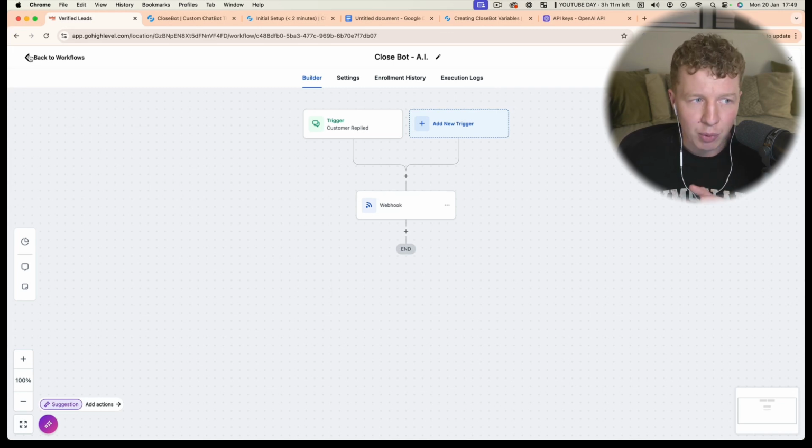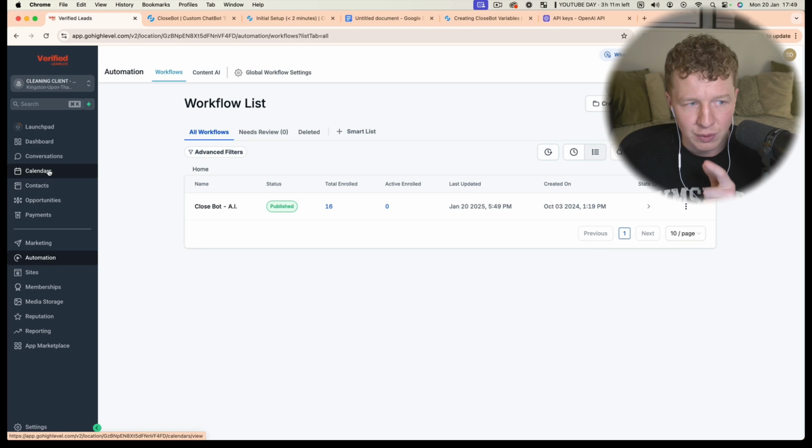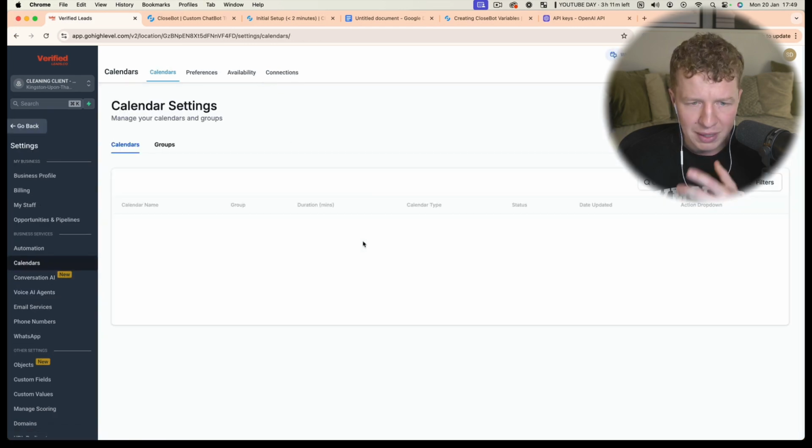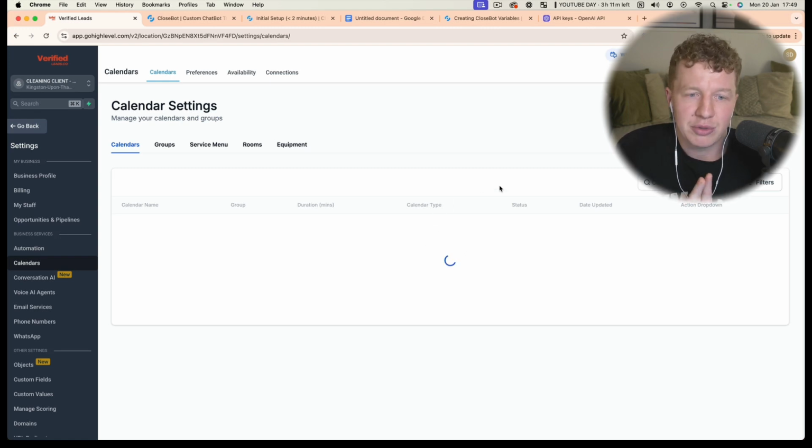Now, the second important thing that we need to do is create an actual calendar event. So if I come into calendar and go to calendar settings, we want to make sure that we have a calendar event in here, so I'm able to create custom events. I'm going to create a calendar event inside of my sub account, so you can see how it works once you've created a calendar event and how that integrates with your Closebot account.